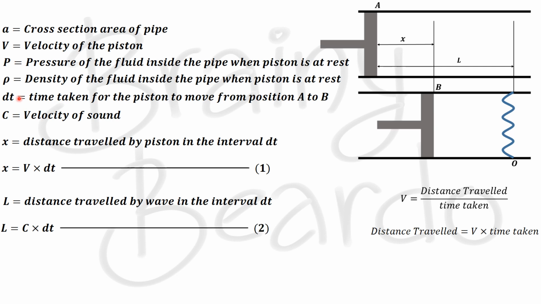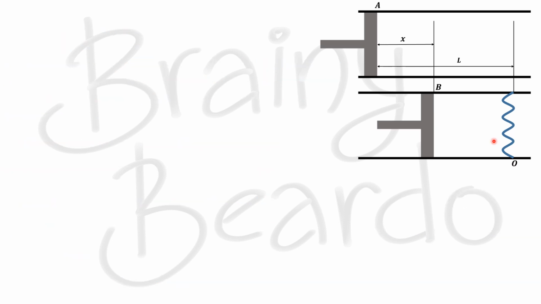Now, we all know that the speed of sound is very much higher compared to the velocity of the piston. So, obviously, the value of L would also be very high compared to that of x. Because of this, the fluid is compressed between point B and point O. When the fluid gets compressed, the pressure and density of the fluid change.